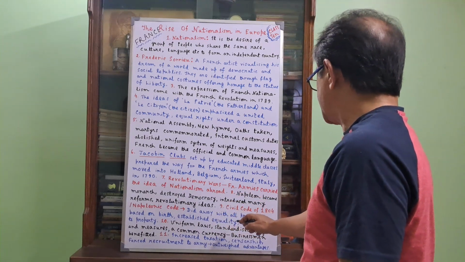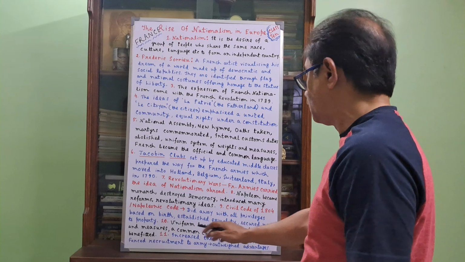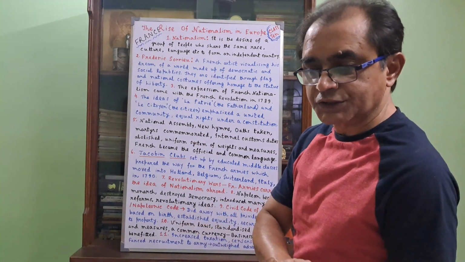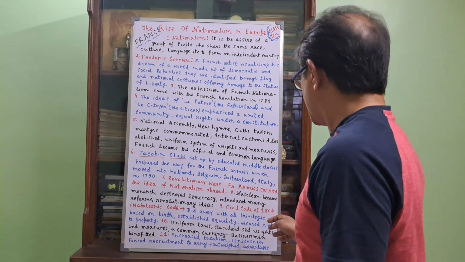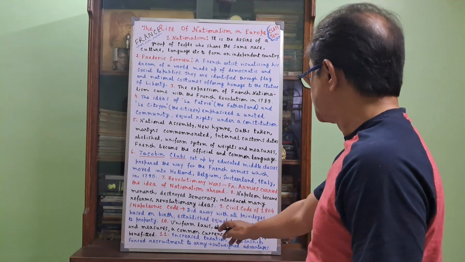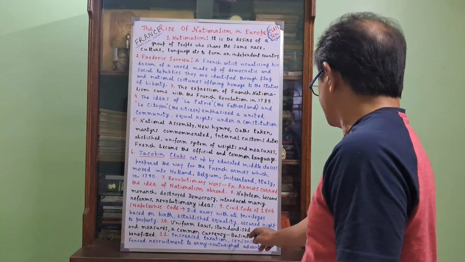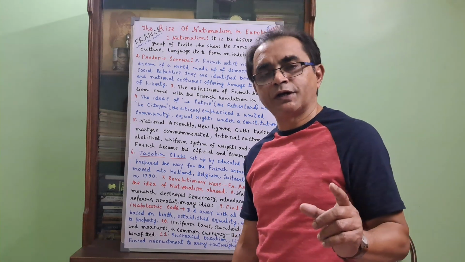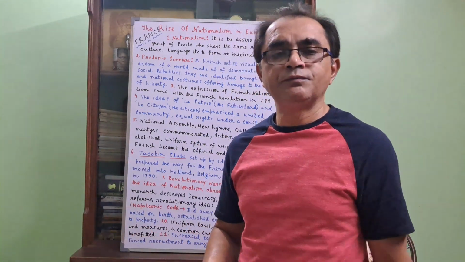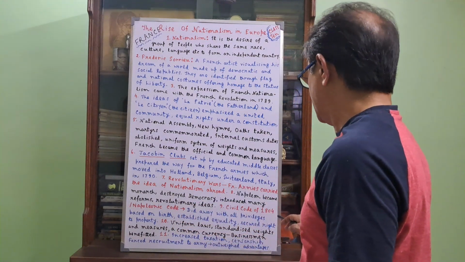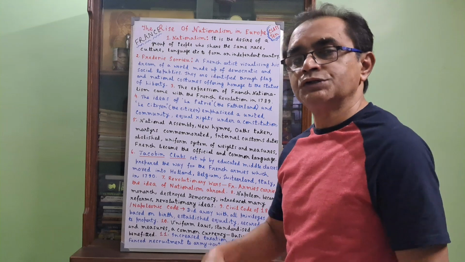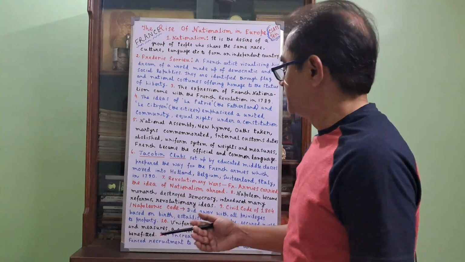Uniform laws were introduced, along with standardized weights and measures. That means the weighing system was the same throughout the whole country, otherwise it could create big problems. A common currency was also introduced, the only one currency. Earlier there was a different currency in different parts of the country, but now only one common currency was introduced in the whole country, and this helped the businessmen a lot. Businessmen benefited by those new steps taken by the French government.